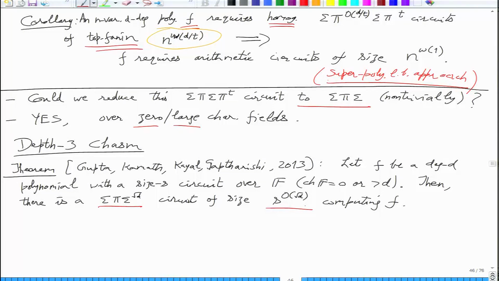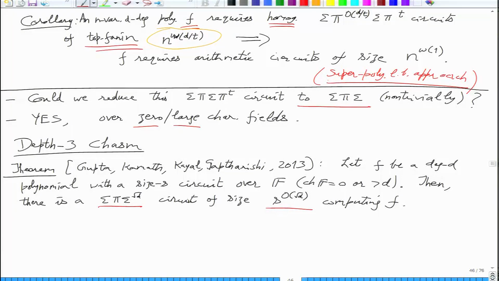right? So you are given a general circuit of size S, and you are able to squash it and bring it down to depth 3, which is just sigma pi sigma. Okay, this is just a representation where you are adding a bunch of products of linear polynomials. So this was not really conjectured before it was shown. Okay, it never looked possible.